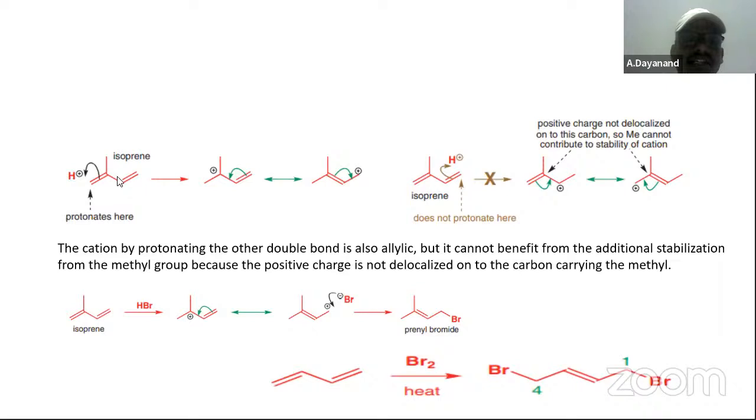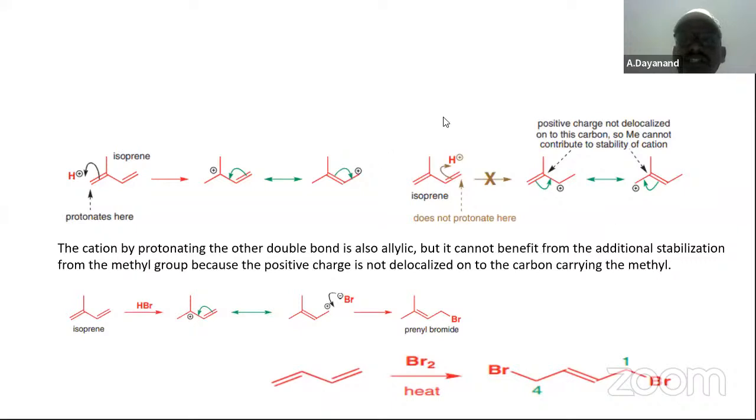Okay, let us take another example. Isoprene. Isoprene again is going to form this compound. It protonates here at this juncture. Why? Because the second one has the least number of hydrogens. Markovnikov's rule says it should be added at the carbon having the high number of hydrogens.